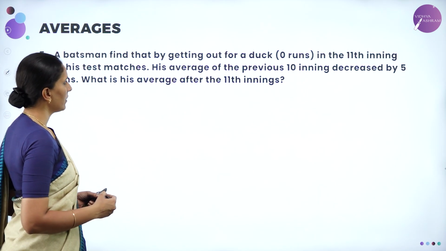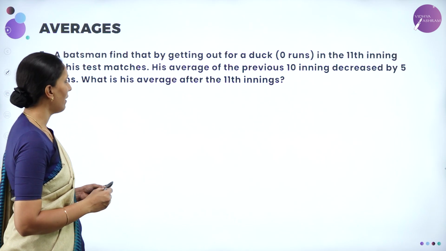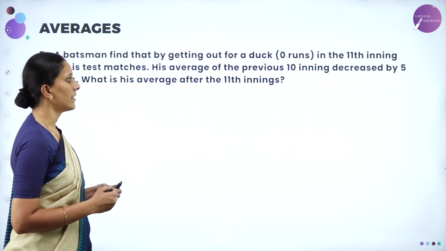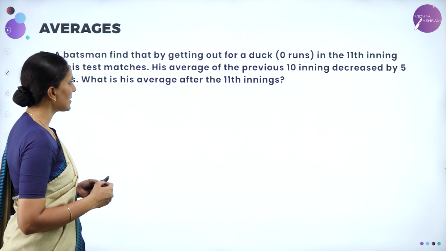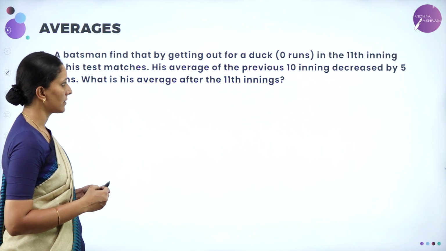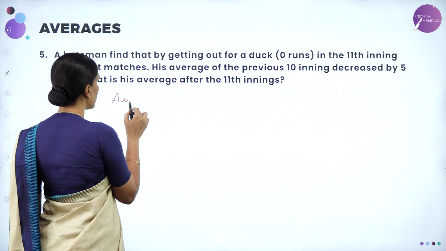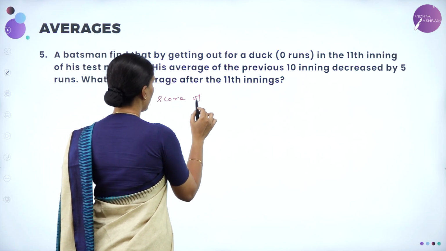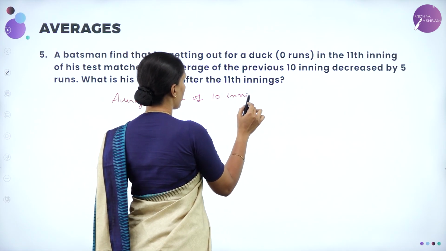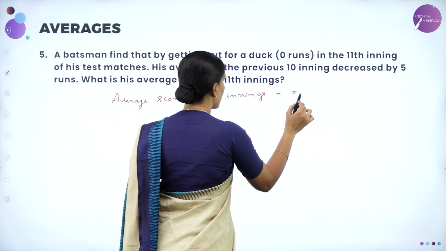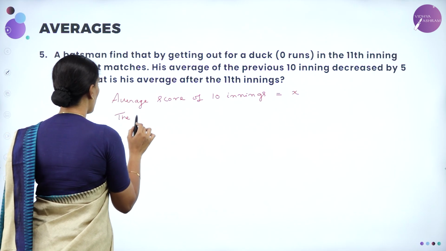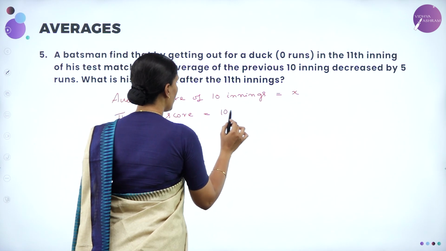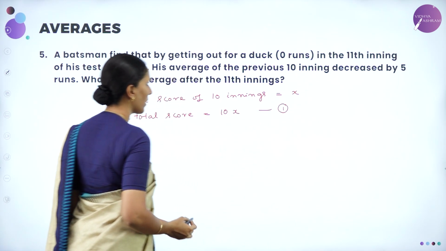Next question. A batsman finds that by getting out for a duck in the 11th inning of his test matches, his average score of the previous 10 innings decreased by 5 runs. What is his average after the 11th innings? Now let us take the average score of 10 innings is equal to x. Then the total score is equal to 10 into x. Let me take this as equation 1.